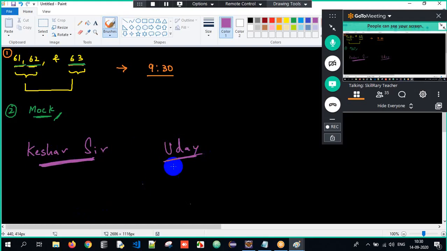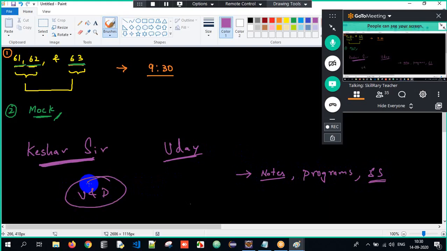What I do here on a daily basis is send the notes and the programs of all the topics which we have discussed, with screenshots. I'll be forwarding it from today's session as well. Upcasting and downcasting, you would have understood long back, because Keshav sir would have done it.